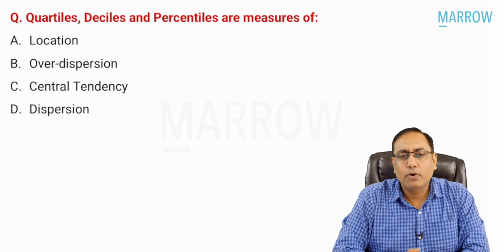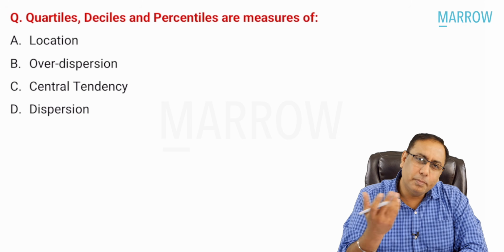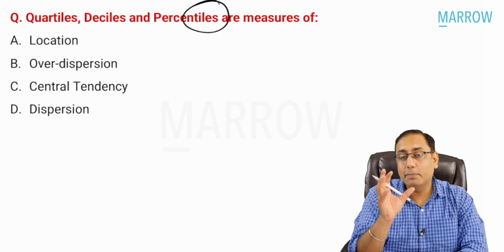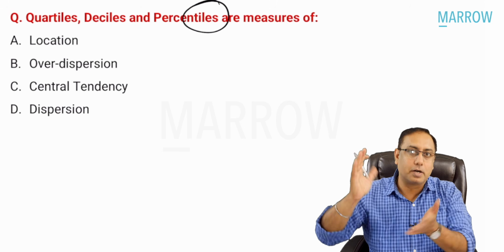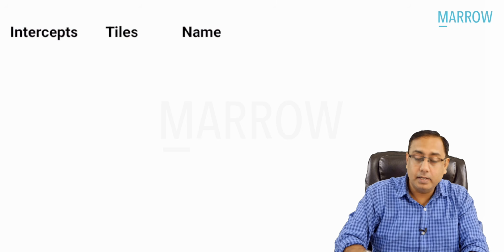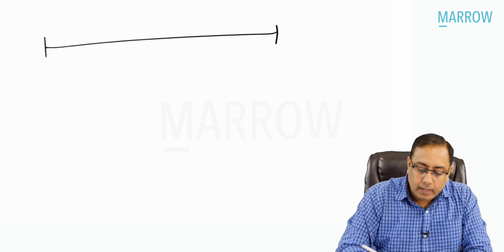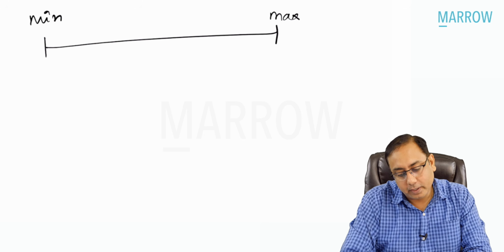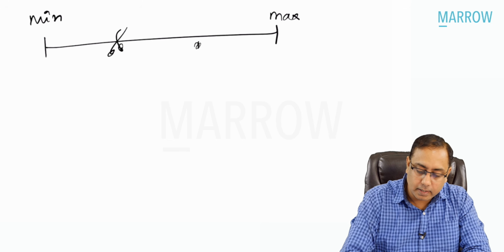Going to the next one, quartile, deciles, percentiles are measures of. We have discussed this many times in the lectures, that there is something called tiles. What do you mean by a tile? Tile means cutting the data into parts. Let me explain again. Let us imagine there is a data, and you put it in ascending or descending order. You take the minimum value and the maximum value. Let us take a scissor and cut this data.